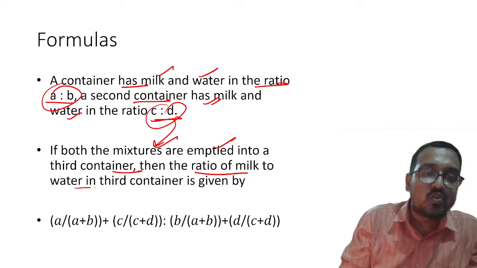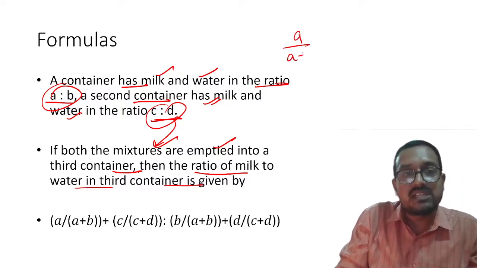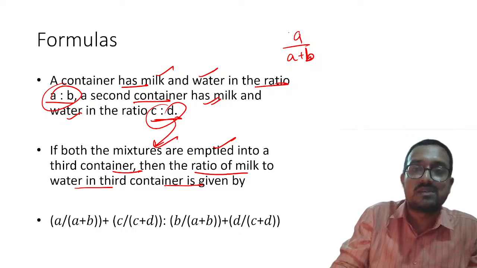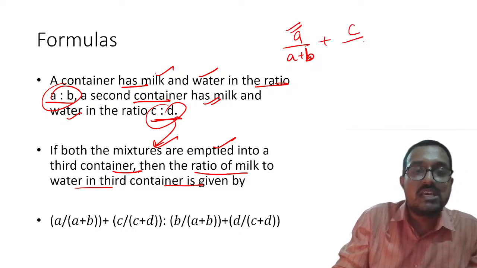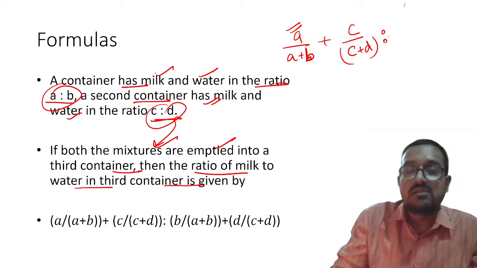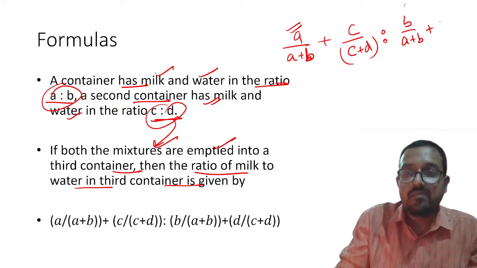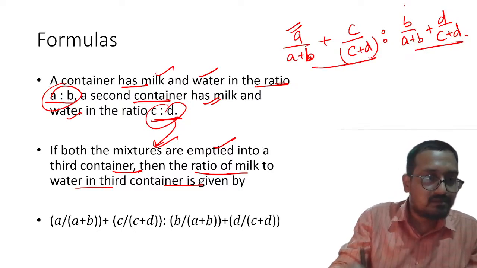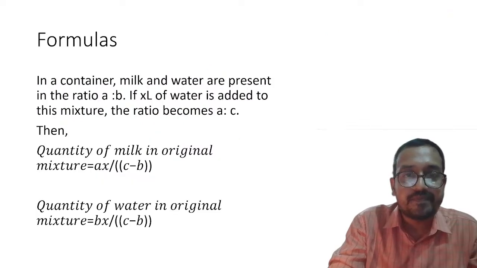then the ratio of milk to water in the third container is given by A upon A plus B. Please remember, A upon A plus B is the milk's proportion in the first solution, plus C upon C plus D, the milk's proportion in the second container. And then there will be B upon A plus B plus D upon C plus D for water. I hope this is clear. All of you will be able to remember it.